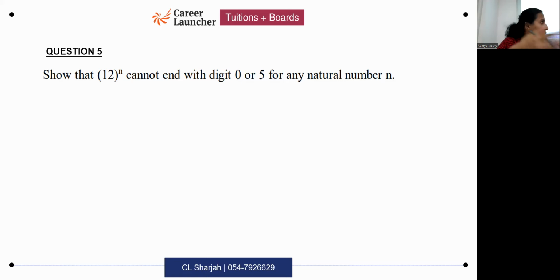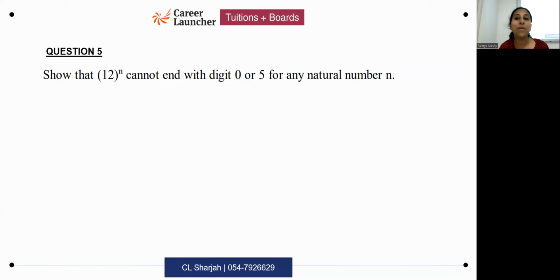If a number ends with digit 0, it's divisible by 10. At that time, compulsorily it should have both 2 and 5 as prime factors. But when they're telling cannot end with digit 0 or 5, what is the important number here? 5. So what should you do over here? When you are prime factorizing 12, you should show what?